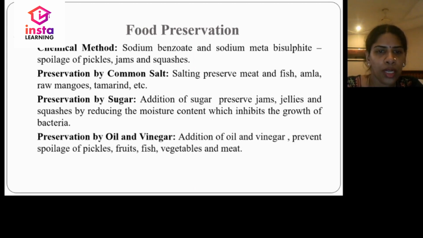Preservation by oil and vinegar. Addition of oil and vinegar prevents the spoilage of pickles, fruits, fish, vegetables and meat. So, food preservation can be done by these four methods: chemical salts, common salt, sugar, and oil and vinegar.